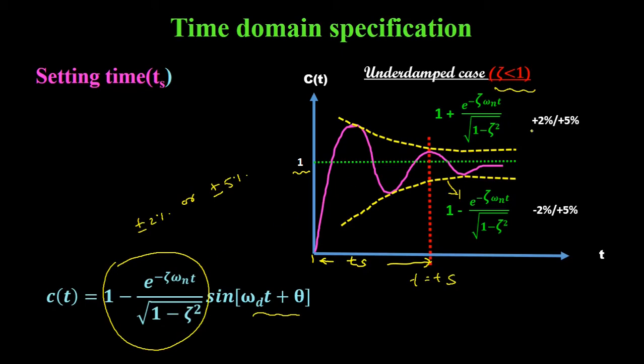So if we are taking plus 2% or plus 5% tolerance limit, then we will take the equation of Ct is equal to 1 plus e to the power minus zeta omega nt divided by under root 1 minus zeta square. And if we are taking minus 2% or minus 5% tolerance limit, then the equation for Ct will be equal to 1 minus e to the power minus zeta omega nt divided by under root 1 minus zeta square.